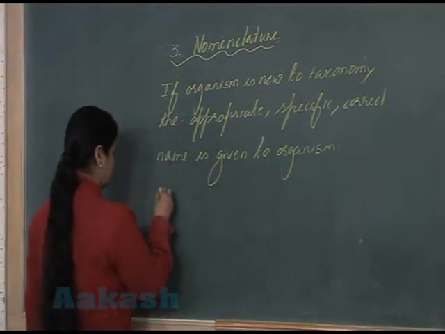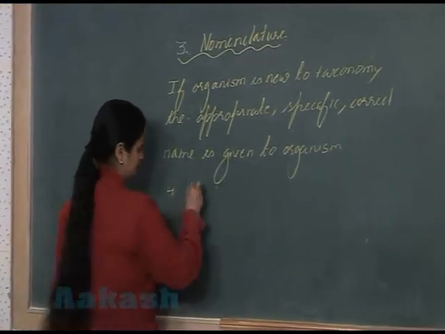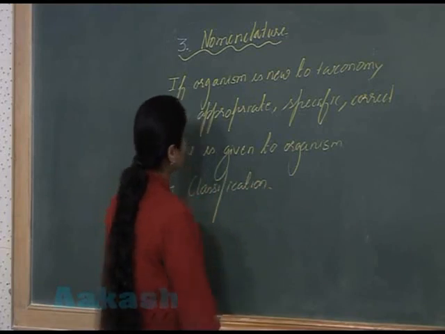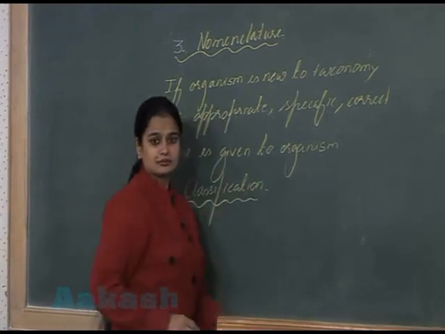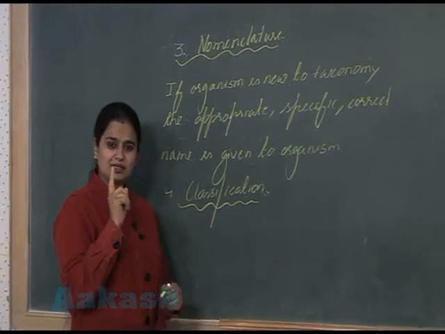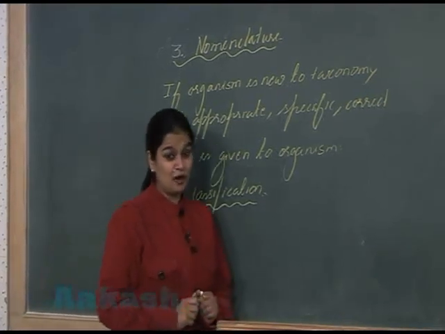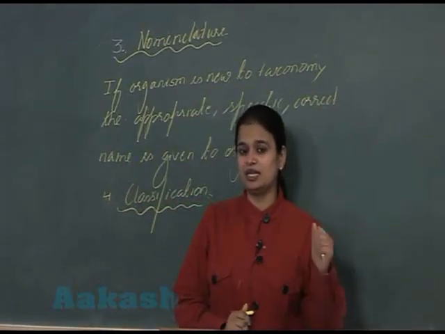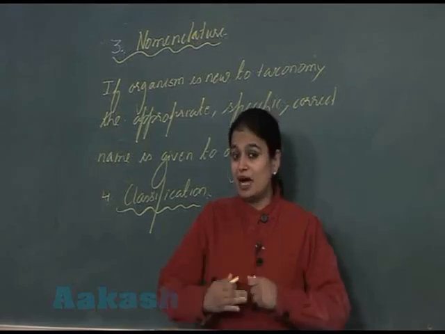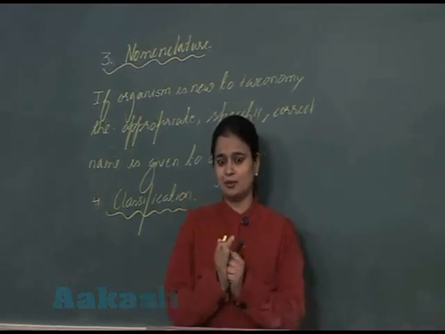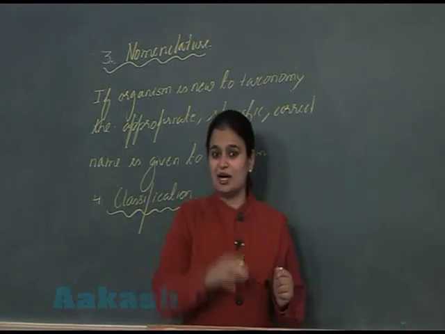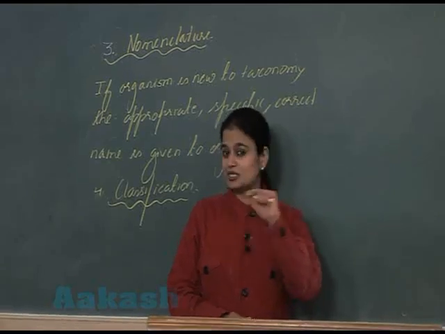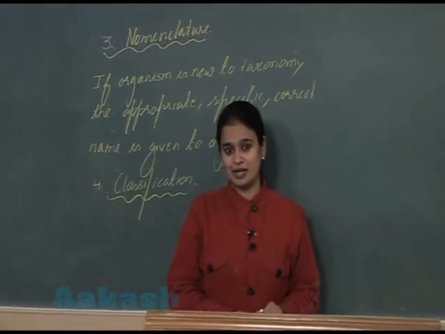Now after the nomenclature, the last one, classification. Yes, what we have done in the second step, I have performed the comparison of the plant with the already known group. If the plant is showing similarity with that group, then it is placed in the same one. But if it is showing dissimilarities, then a new group is generated to place that organism.